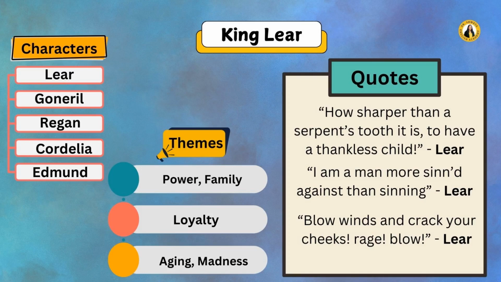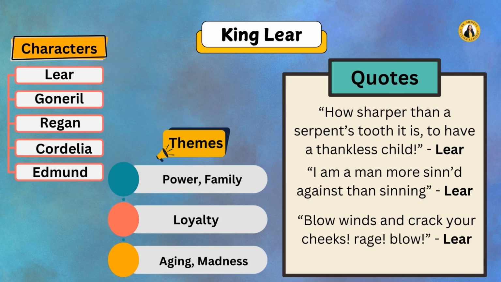Now let's move to another important play, that is King Lear. The major characters in King Lear are King Lear himself, then his daughters Goneril, Regan and the youngest, Cordelia. Then there are other people like Edmund. Major themes are power, family, loyalty, aging and madness.